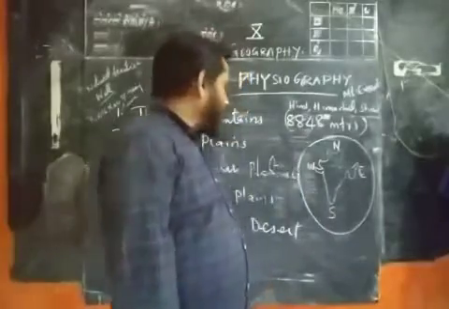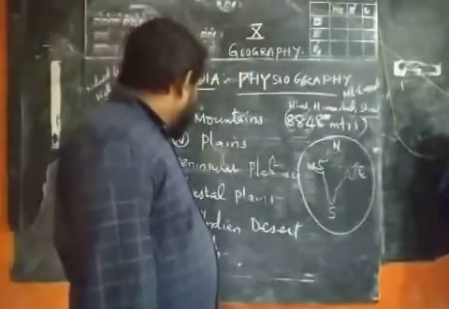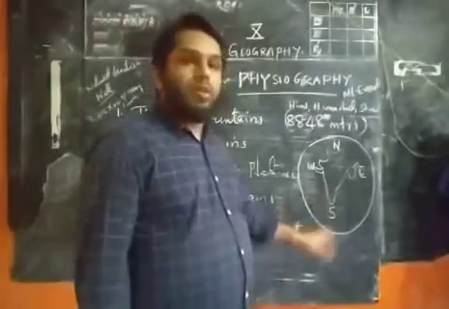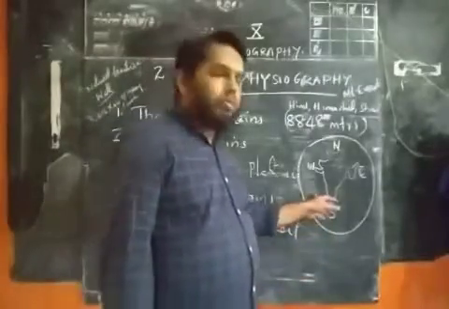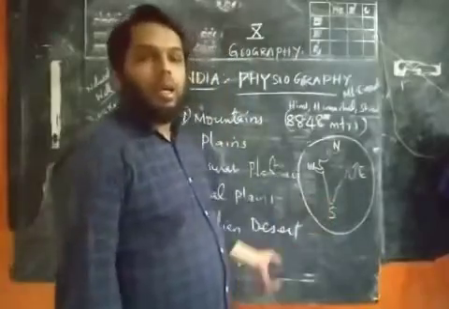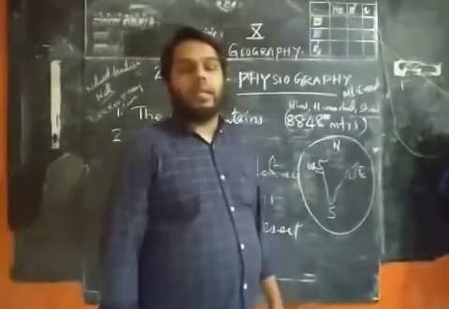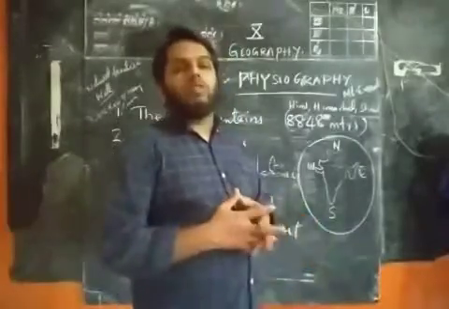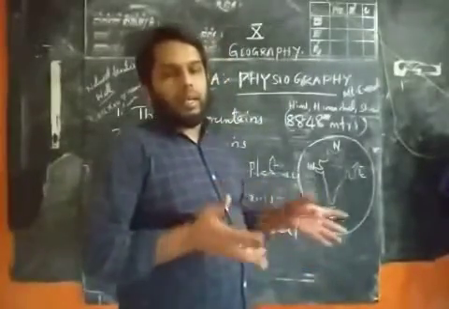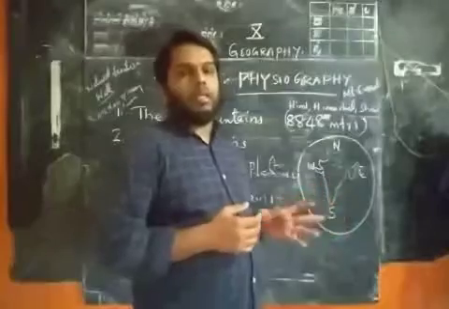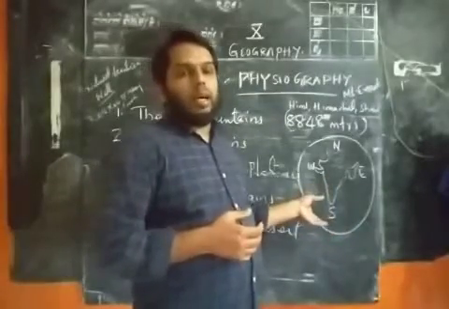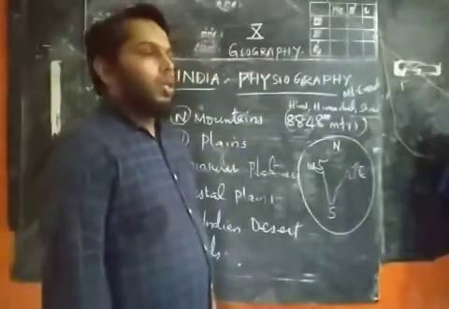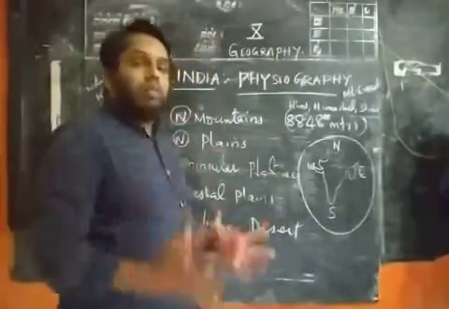And the sixth one is the great islands of India. In the Arabian Sea we can see the Lakshadweep, and in the Bay of Bengal we can see the Andaman and Nicobar Islands. There are plenty of islands in our country, especially in Lakshadweep and Andaman and Nicobar Islands. So these are the physiography of India.